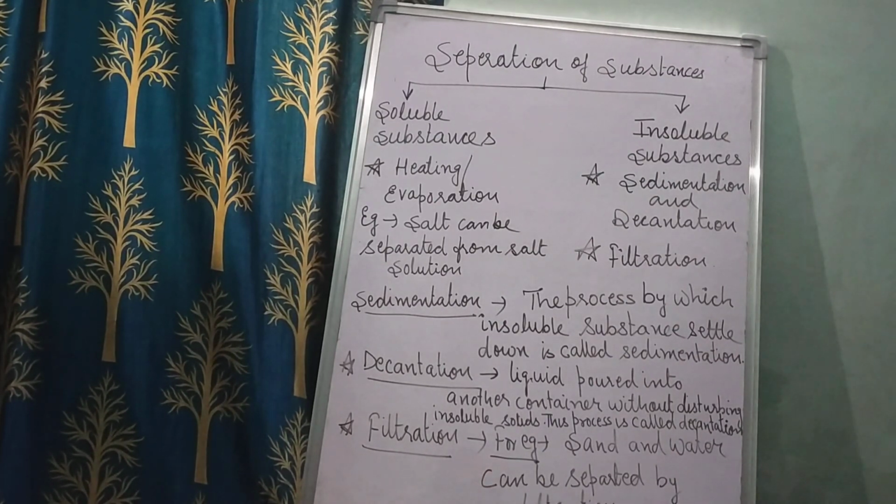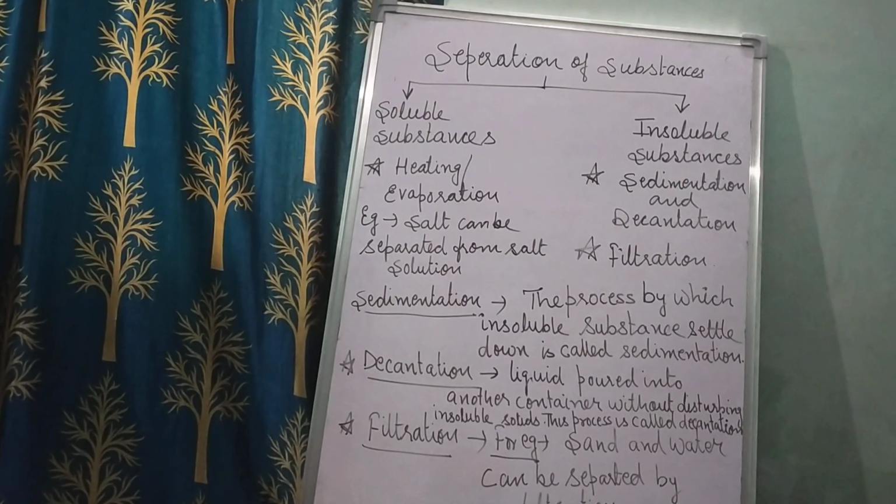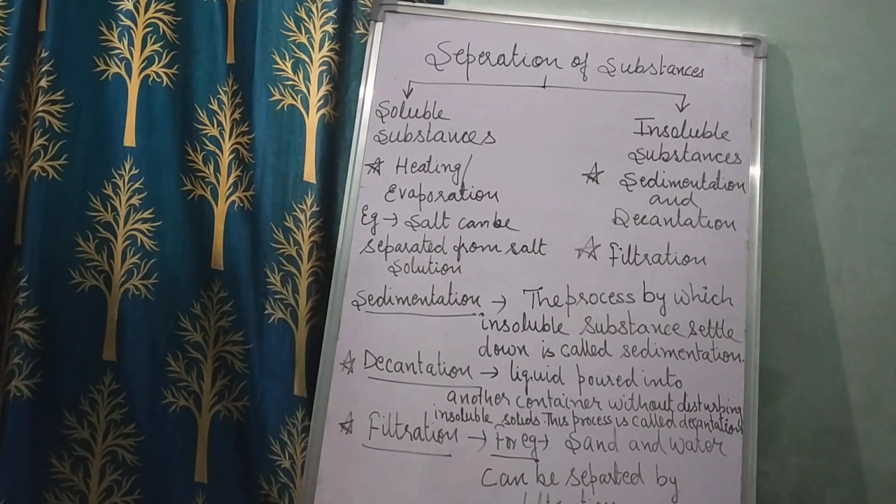Then we learned what solute, solvent and solution are. These are the three terms you have learned in this chapter. And then we learned how to make a solution, and the separation of substances, that is soluble substances and insoluble substances.